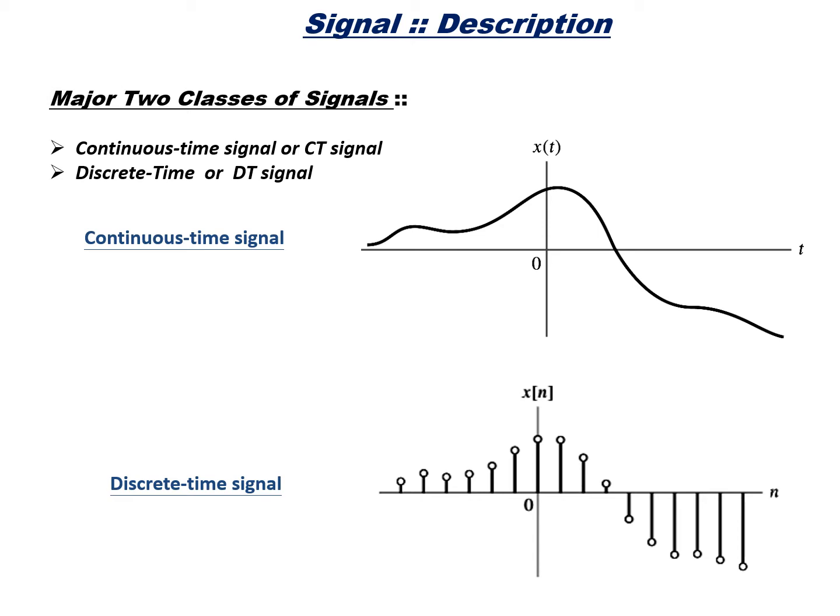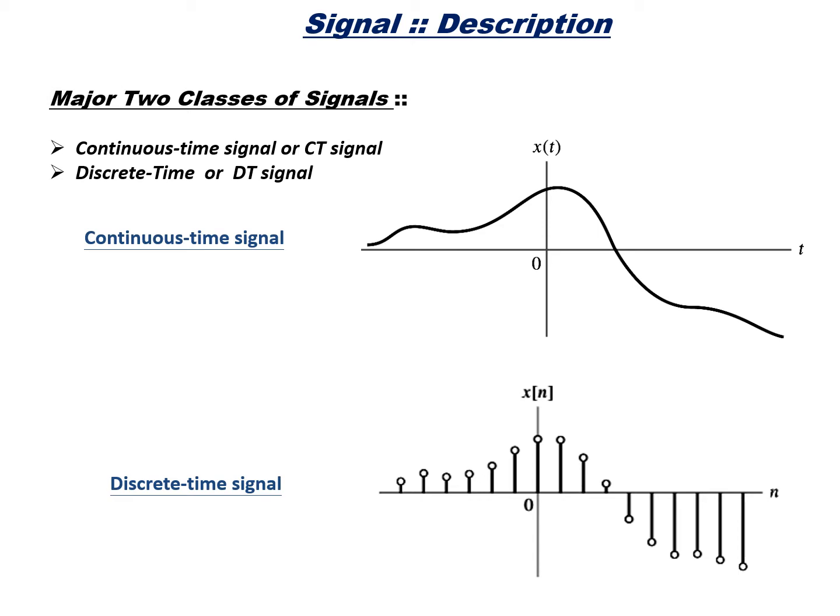Now you can always discretize a continuous time signal for operating in a digital system, for example, or in a discrete system. If you want to operate on the continuous time signal, you can always represent the same signal in the discrete form. That is what is being shown in the next figure, which is a discrete time signal. A signal is said to be discrete in time when its values are discretely distributed in time axis. But once you discretely distribute the signal in time axis, we normally don't give importance to the signal's instant of occurrence, that is time. We simply represent it as a sequence.